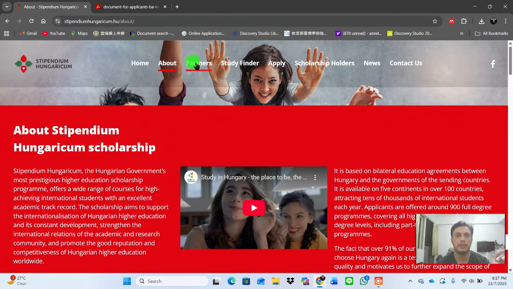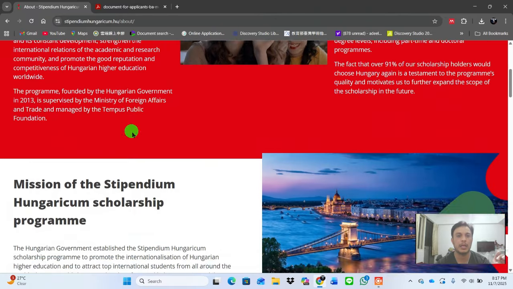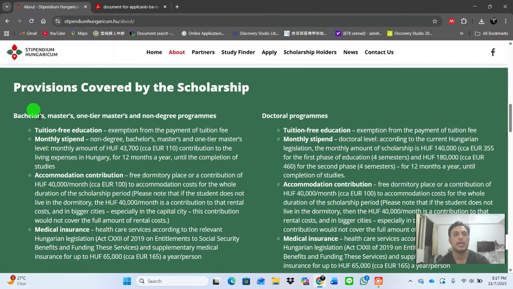Now about the application, here is what is provided and covered by the scholarship. Bachelor students, master students, one-time master students, and non-degree students will get the same scholarship, but doctoral students will get a different scholarship.